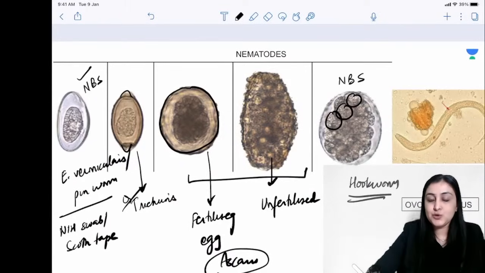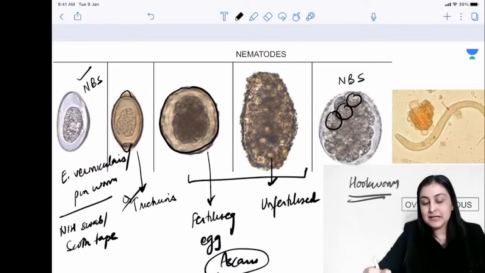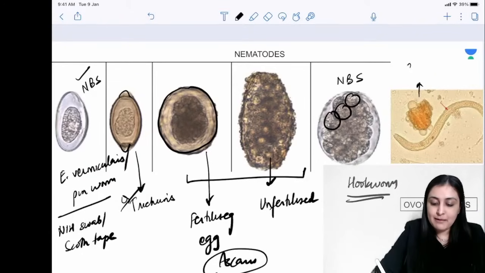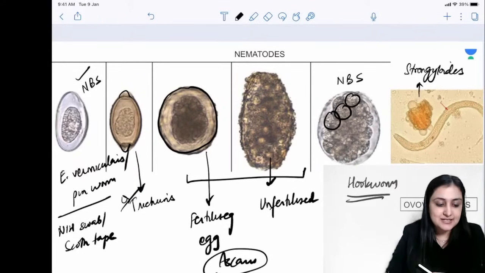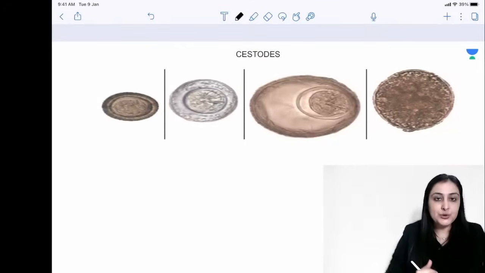And then something where you don't see the egg, it is ovoviviparous. You see the larva. You see the larva here in the stool sample. This is Strongyloides, which is the shortest or the smallest nematode. So this is Strongyloides larva for you here.